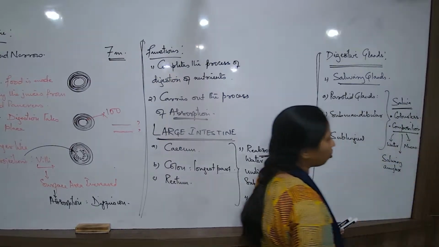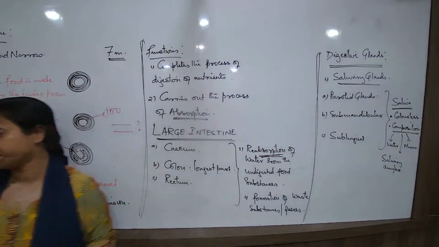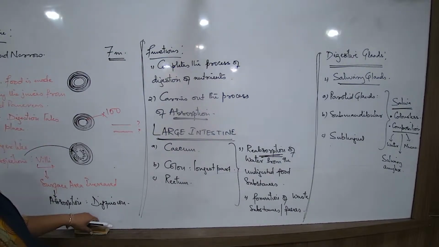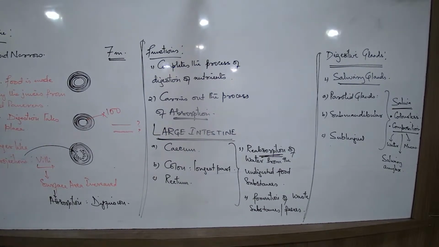So what is the composition of the saliva? The most important thing to remember is the enzyme which is there in the saliva. Which is that enzyme in the saliva? Salivary amylase, also known as ptyalin. So now that we are talking about the saliva, can you tell me what is the job?